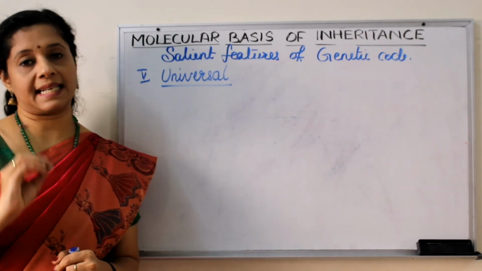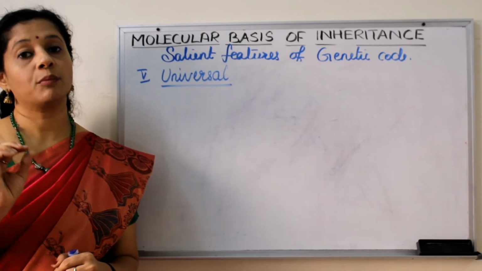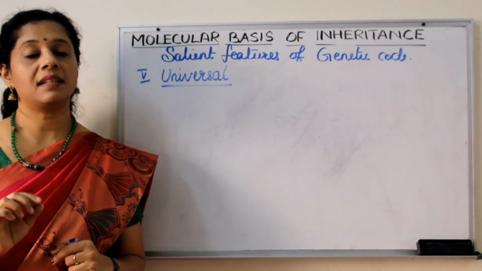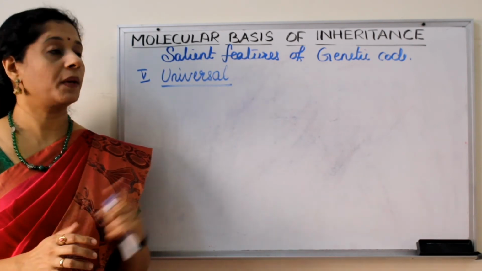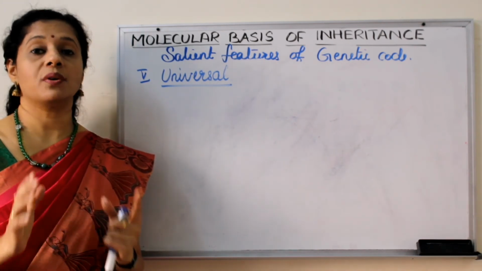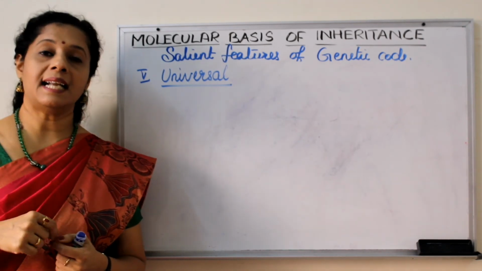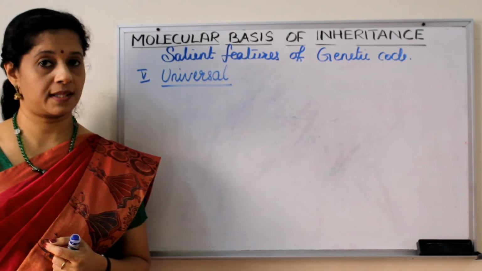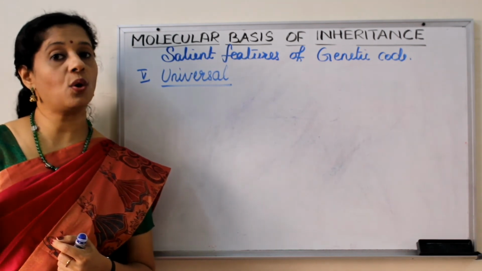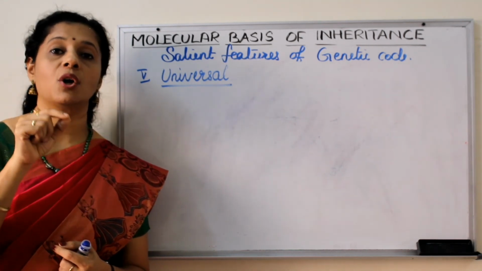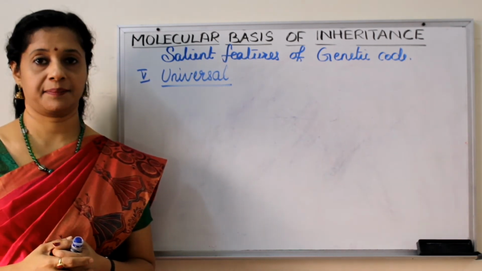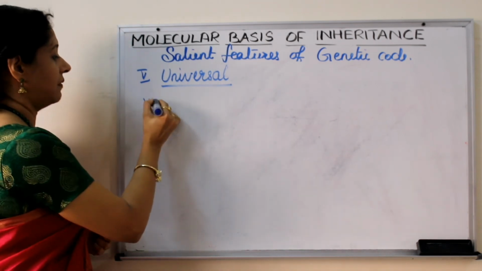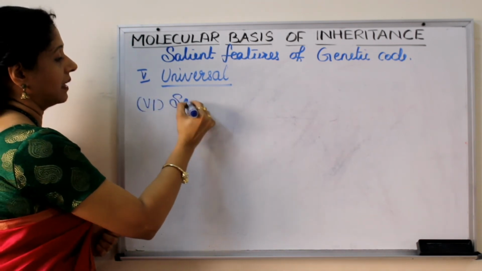But there are slight exceptions. In certain protozoa and in mitochondrial codons, there can be slight variation. Otherwise, this rule is applicable to all. So we call it, the genetic code is universal. One single amino acid can be coded by different codons. But one codon can code for only one amino acid. So that is called specific. The next feature is specific.